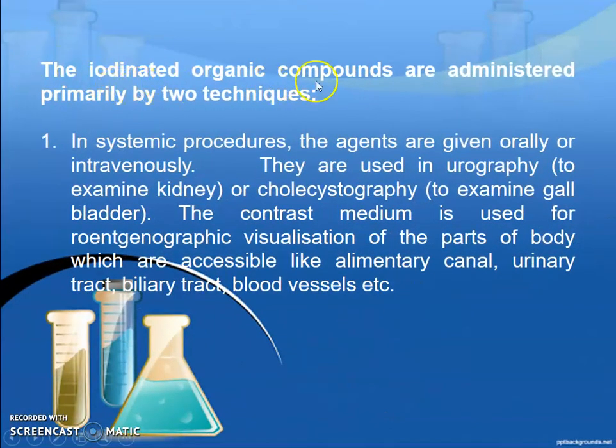The iodinated organic compounds are administered primarily by two techniques. First technique is the systemic procedure. In this, the agents are given orally or intravenously. They are used in urography, means to examine kidney, or cholecystography, to examine gallbladder. The contrast media is used for the röntgenographic visualization of the parts of the body which are accessible, like alimentary canal, urinary tract, biliary tract and blood vessels, etc.